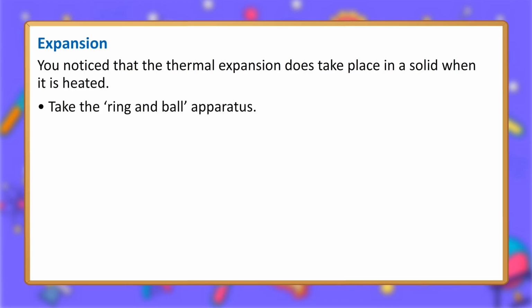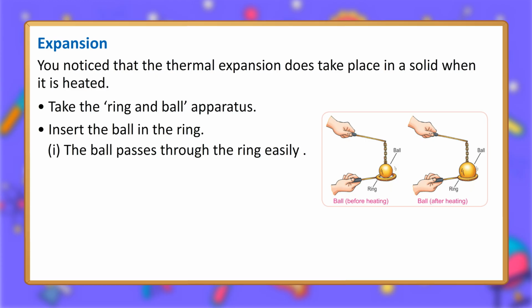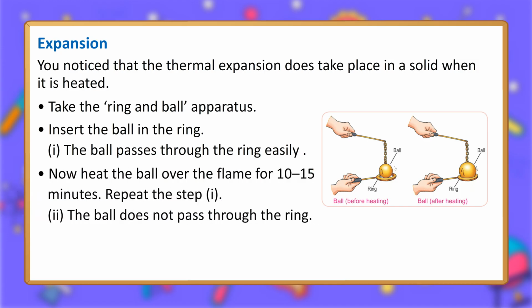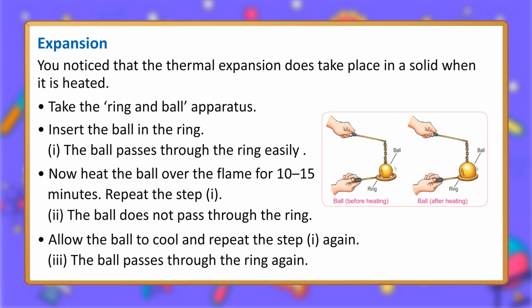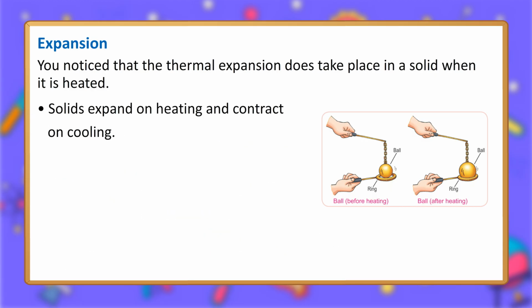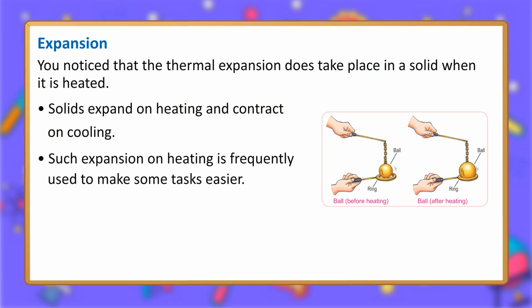Take the ring and ball apparatus. Insert the ball in the ring. The ball passes through the ring easily. Now heat the ball over the flame for 10 to 15 minutes. Repeat the step. The ball does not pass through the ring. Allow the ball to cool and repeat the step again. The ball passes through the ring again. Solids expand on heating and contract on cooling. Such expansion on heating is frequently used to make some tasks easier. Ball, before heating. Ball, after heating.